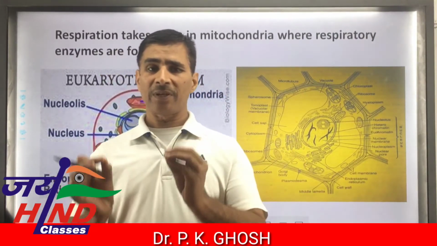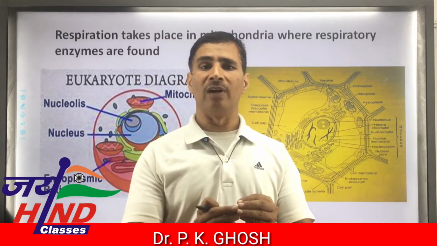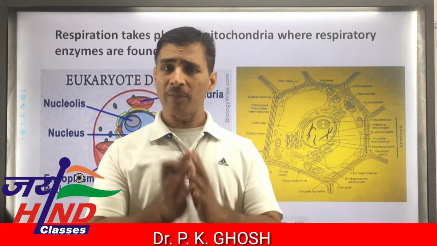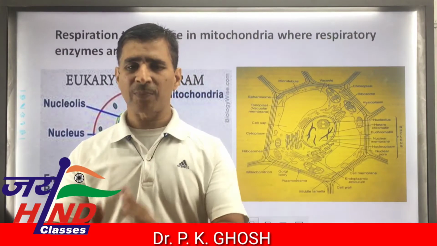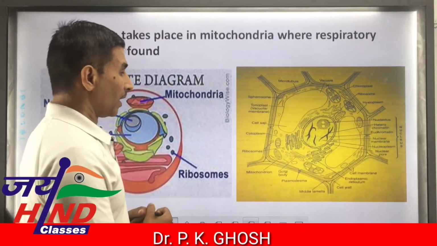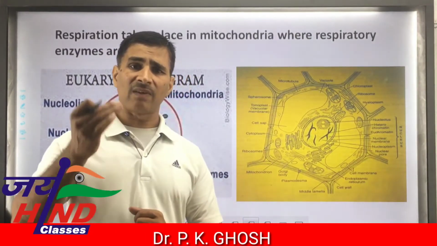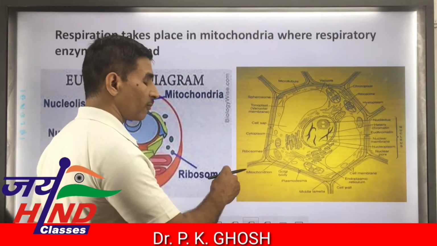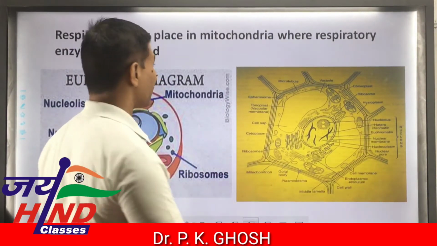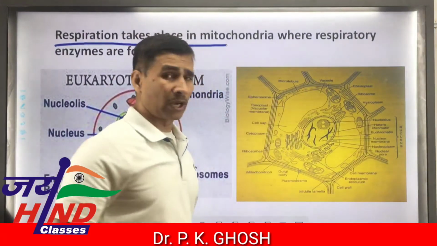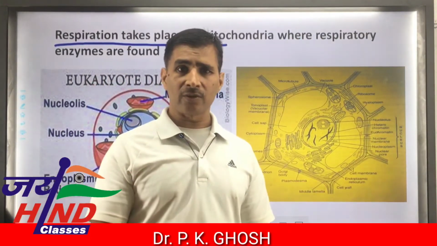You can say ATP is the currency of the biological world. All kinds of metabolic and anabolic activities can be performed with the help of, or by the expenditure of, ATP, adenosine triphosphate. Production, synthesis as well as supply of energy takes place in mitochondria, and mitochondria is therefore called the powerhouse of the cell. Respiration takes place in mitochondria, while in case of prokaryotes there is no mitochondria.